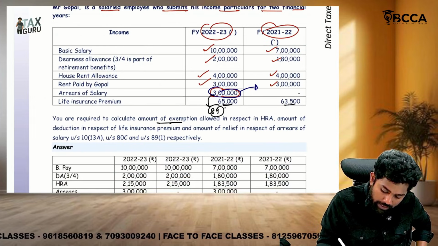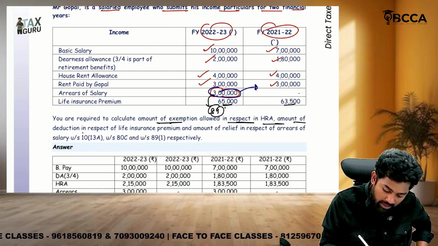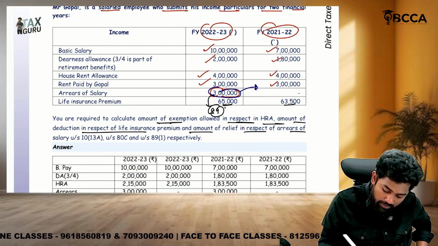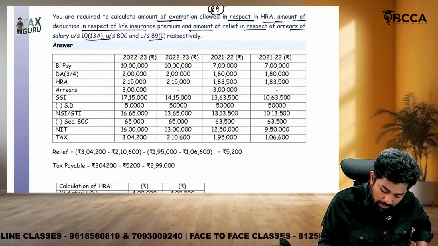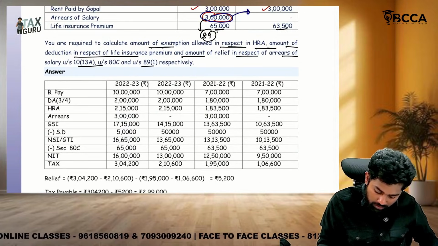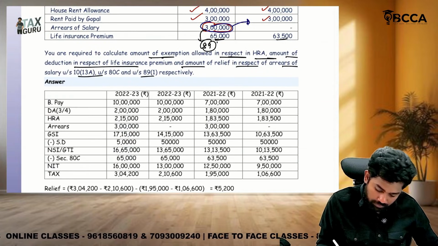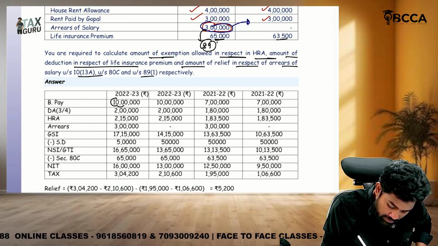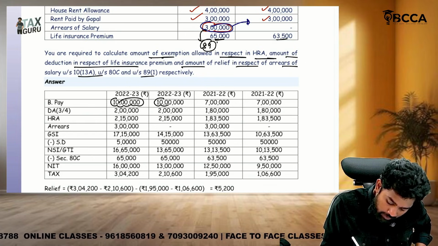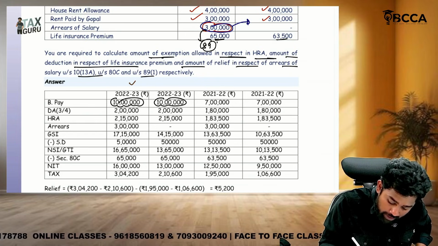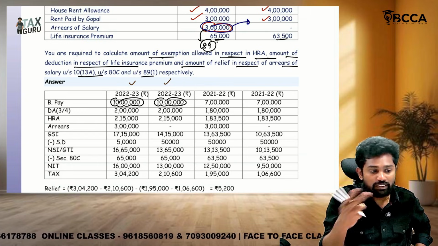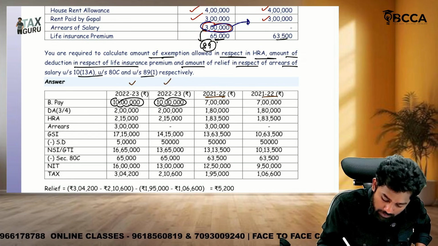You are required to calculate the amount of exemption in HRA, amount of deduction and amount of relief in respect of arrears respectively. Okay. Sir, here we'll see. What is the basic pay, sir? 10 lakhs. Okay. For every year we are doing 2 times, sir. Why? Because with arrears, without arrears. 21-22 also, with arrears, without arrears.